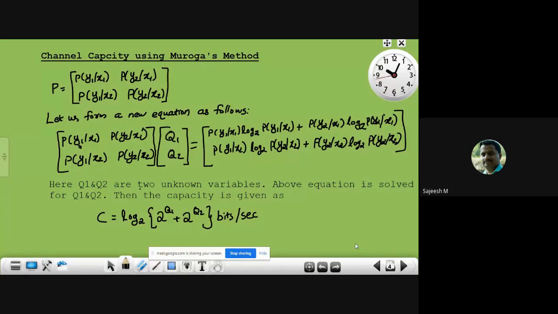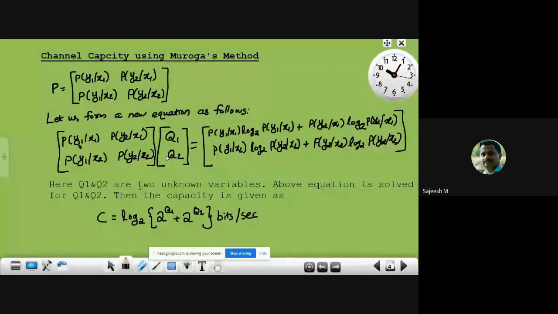Okay, therefore from the channel diagram or channel matrix, we can easily find the channel capacity. Initially we will have to write the equations by selecting proper variables. Here we have selected q1 and q2, and we will have to select a sufficient number of variables depending upon the order of the channel matrix, or in other words, the number of input symbols.